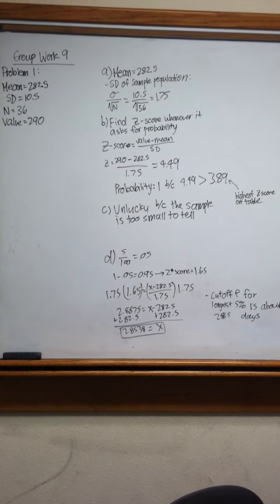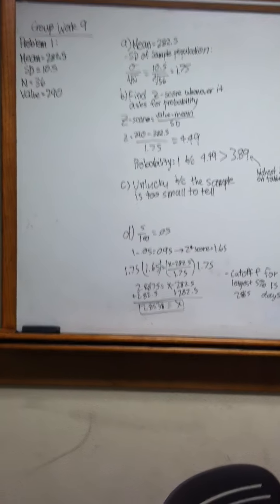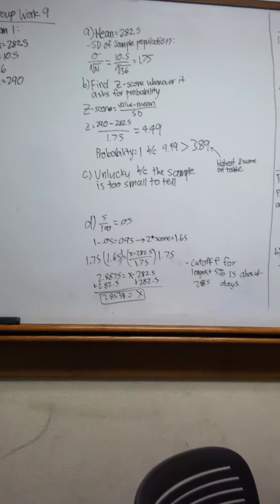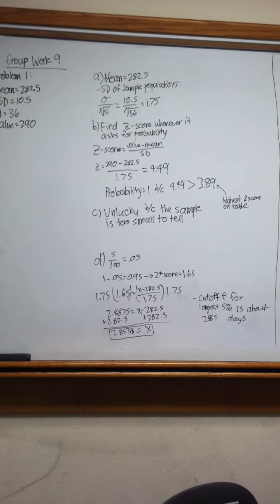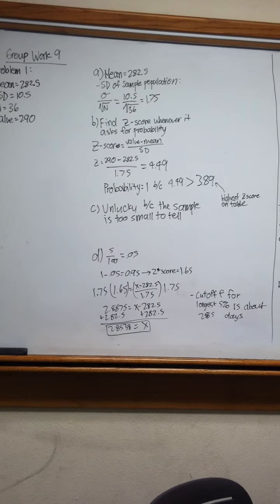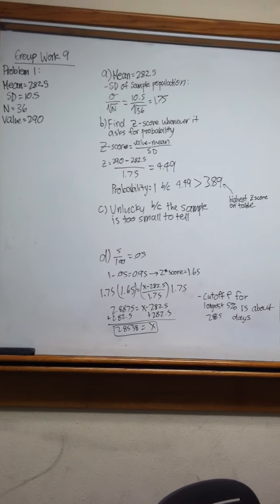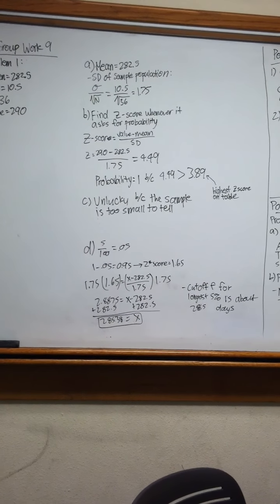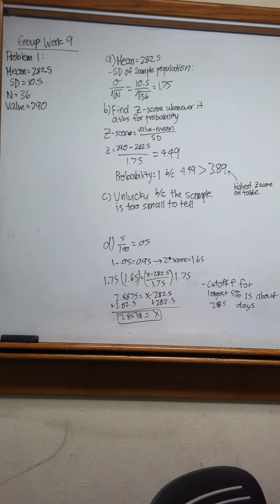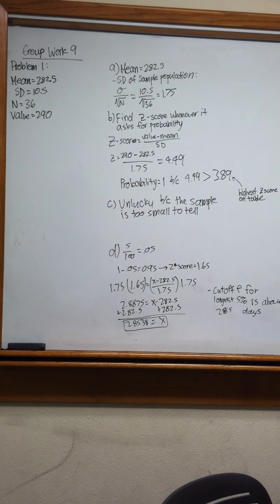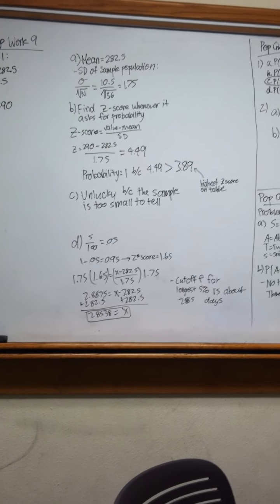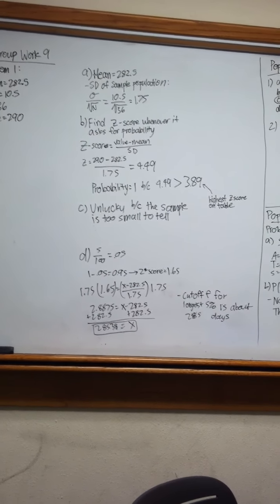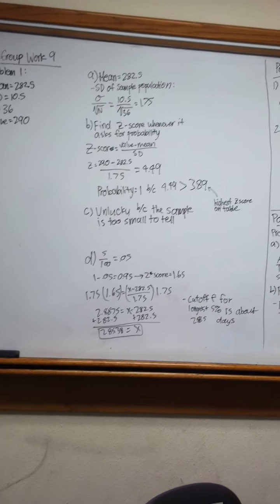And if we look on our z-score table, 4.49 is actually greater than 3.89, so our probability is equal to 1. C is asking, does your answer in part B suggest that pregnancies in Springfield are longer than they should be, or did the last 36 women just get a little unlucky due to random variability in pregnancy length? In this case, they were unlucky because the sample is too small to tell.